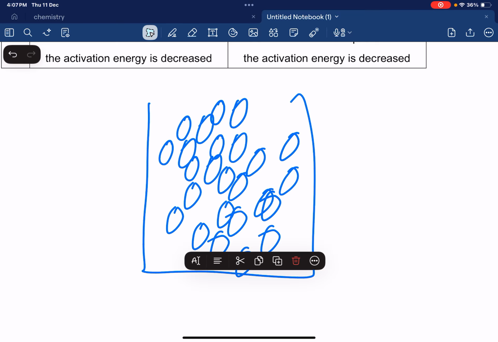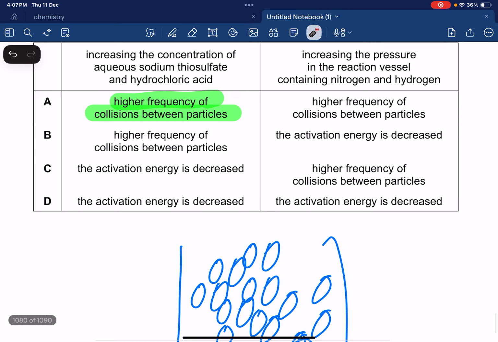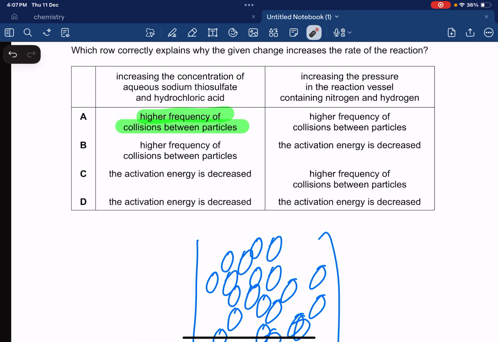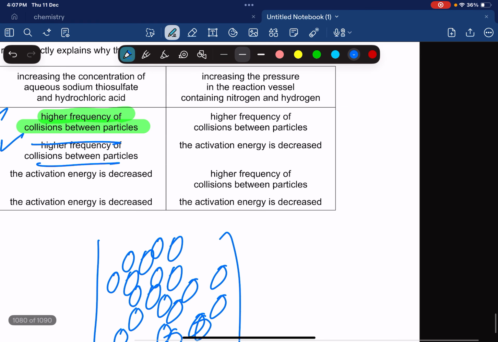Now there are going to be more collisions. Why? Because there are more particles available. Initially there were fewer particles. So increasing concentration basically increases the number of particles. Why would it increase the activation energy? Not the activation energy, just the number of particles. So an increasing number of particles means there's going to be a high frequency of collisions. So A and B.